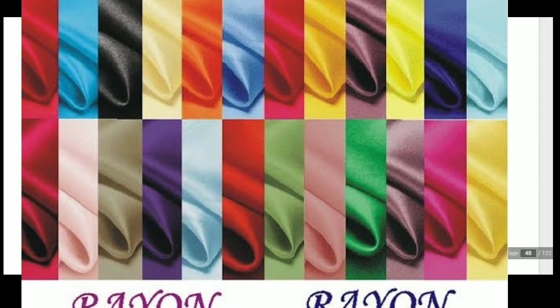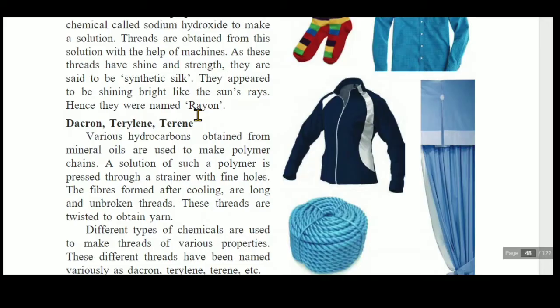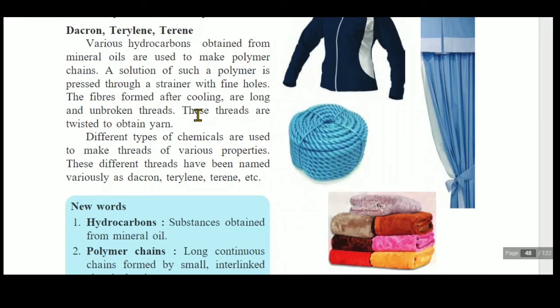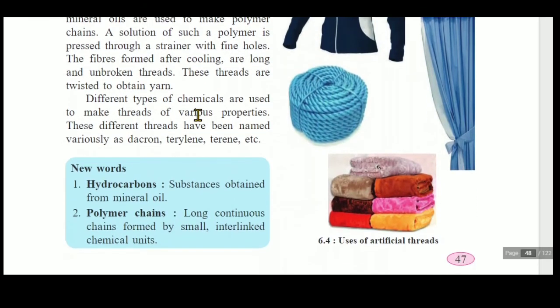They appear to be shining, bright like the sun's rays, hence they are called rayon. They have the shine of the sun's rays, brightness is there, therefore they are called rayon. Last one is the dacron, terylene and terene.